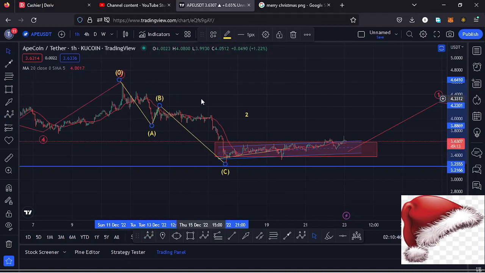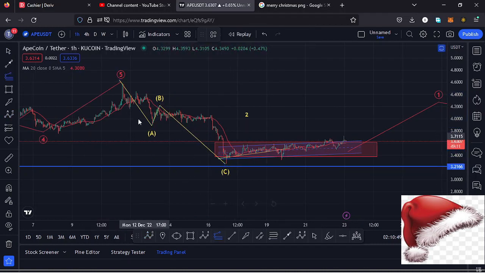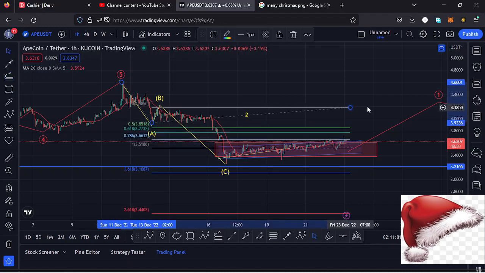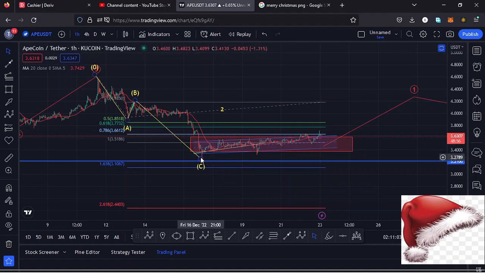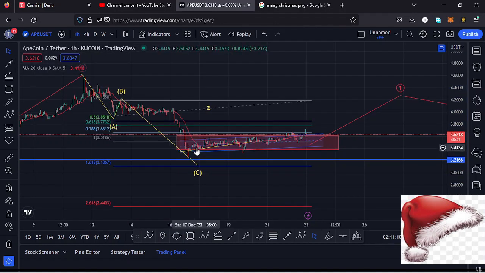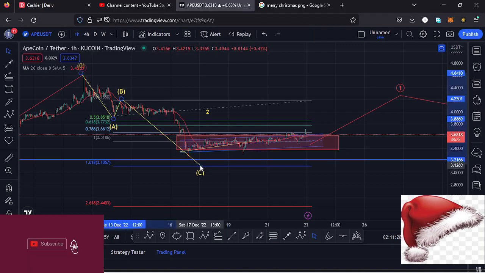And if I use the trend based Fibonacci to sketch out a minimum target area to the lower side in the formation of that wave C, by connecting the Fibonacci's from the high of that wave A to the low of the wave A, then dragging the Fibs to the high of that wave B, that gives me a minimum target area in the formation of that wave C at the Fib level 1.618, which perfectly lies at around the $3.1 mark. And that means there are chances that we might not have fully maximized the formation of this higher Elliot wave count 2 over here, and there are still chances of making a new low in the formation of that wave C to fully maximize the formation of that higher Elliot wave count 2.